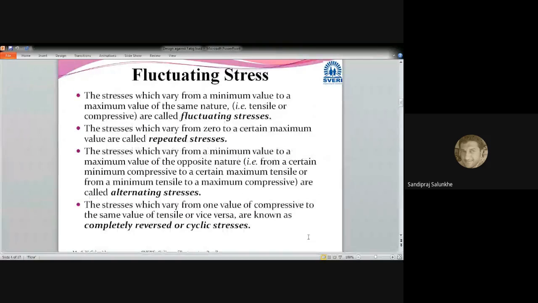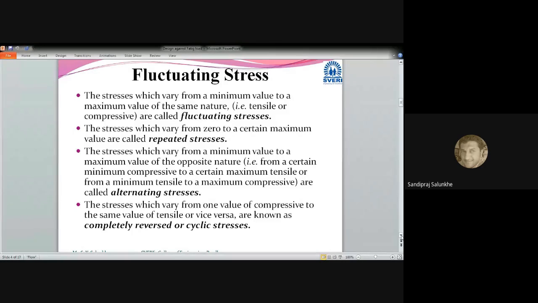Next point we are going to see is the fluctuating stress. As we have already seen, when a load is applied on any component, it will induce stress. And that's why the same types of stress get induced in that component: fluctuating stress, repeated stress, alternating stress, and completely